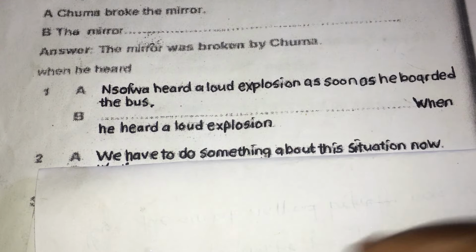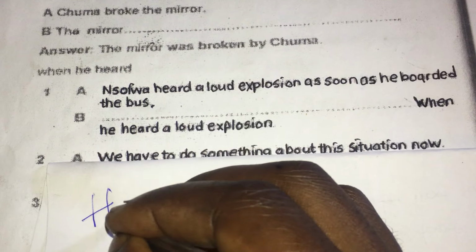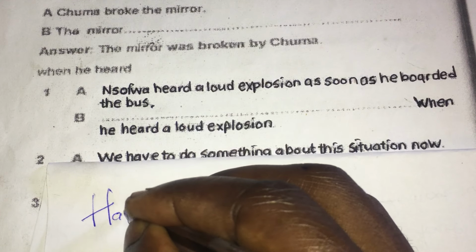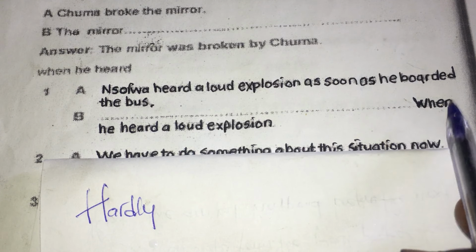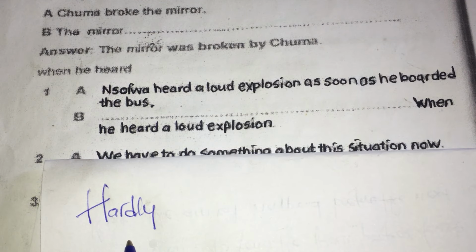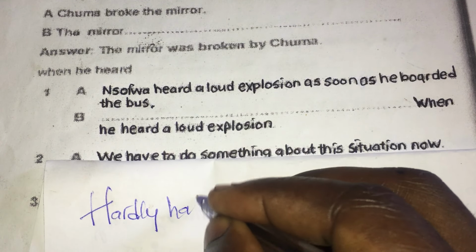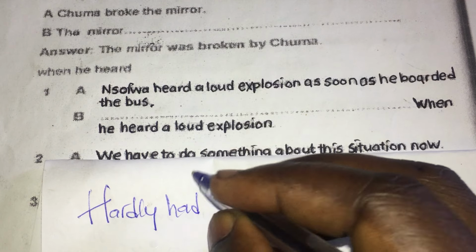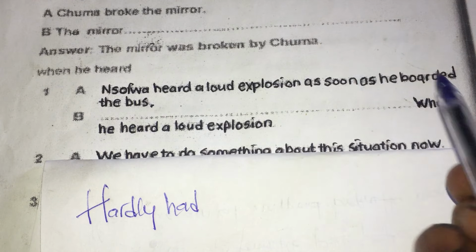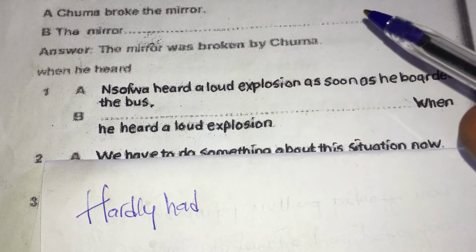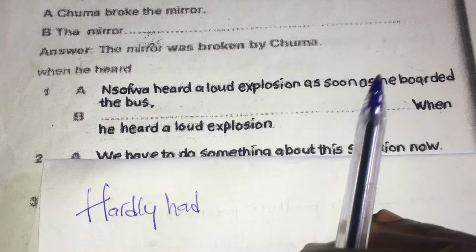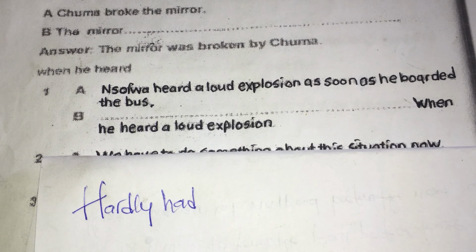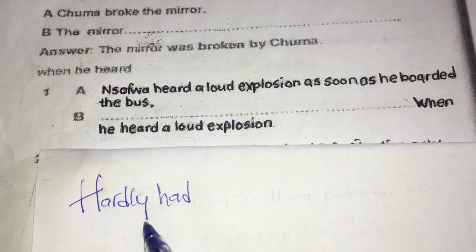So what I'm going to do is simply say hardly. Why have I used hardly? Because hardly goes with the word when. Or I can say scarcely, it goes with when. Or barely, it goes with when. This is what it means. Take note, when you use had, the verb in the actual sentence should maintain its past participle. But if you use did, make sure you change the verb from its past tense to present tense. So we're going to say hardly had.